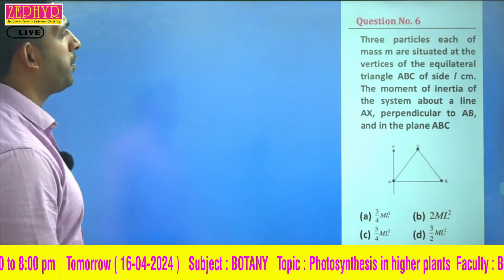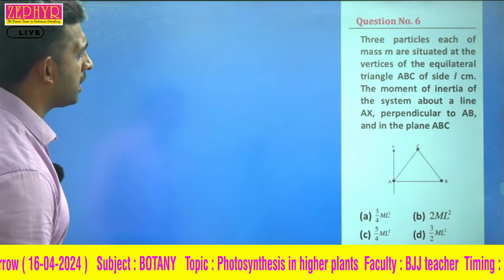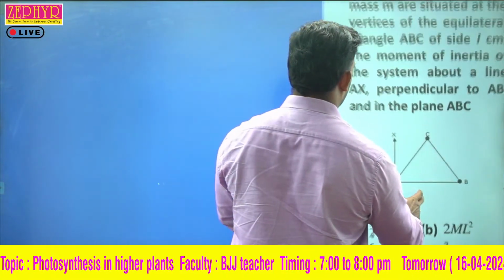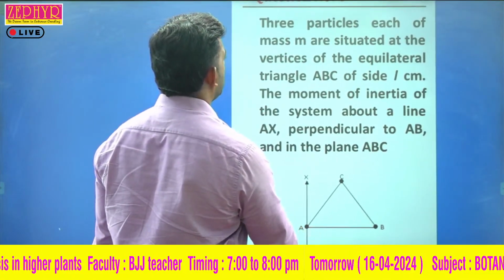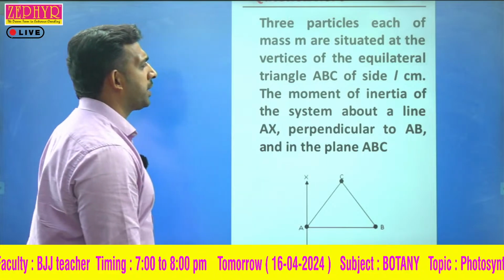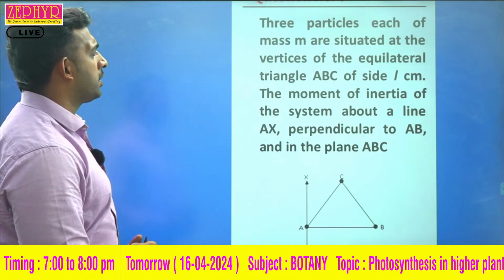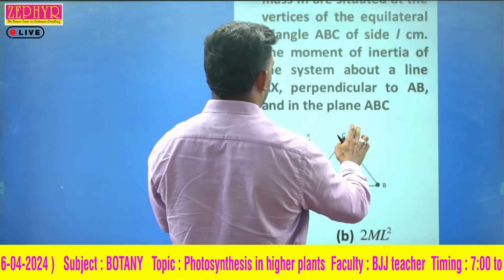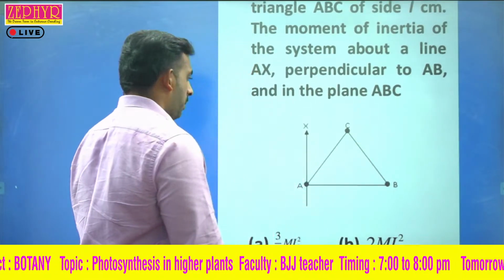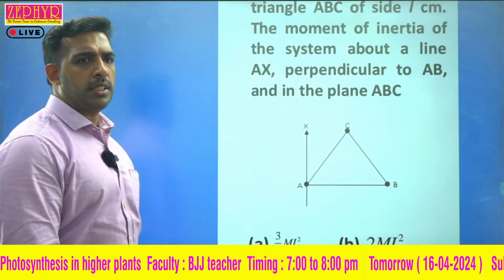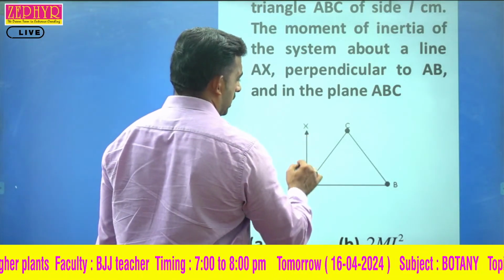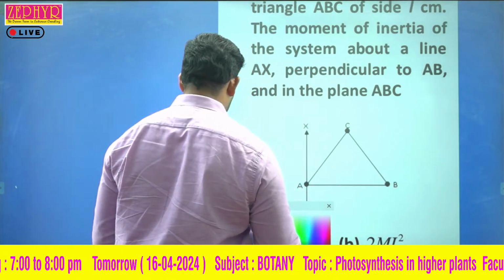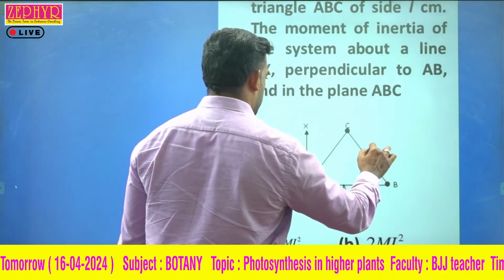Now we'll find out the moment of inertia for this three particle system. Three particles each of mass m are situated at the vertices of an equilateral triangle ABC of side L centimeter, and we need the moment of inertia of the system about a line AX perpendicular to AB. So we will first consider the perpendicular distance of each mass to the axis. We know that the side length is L.